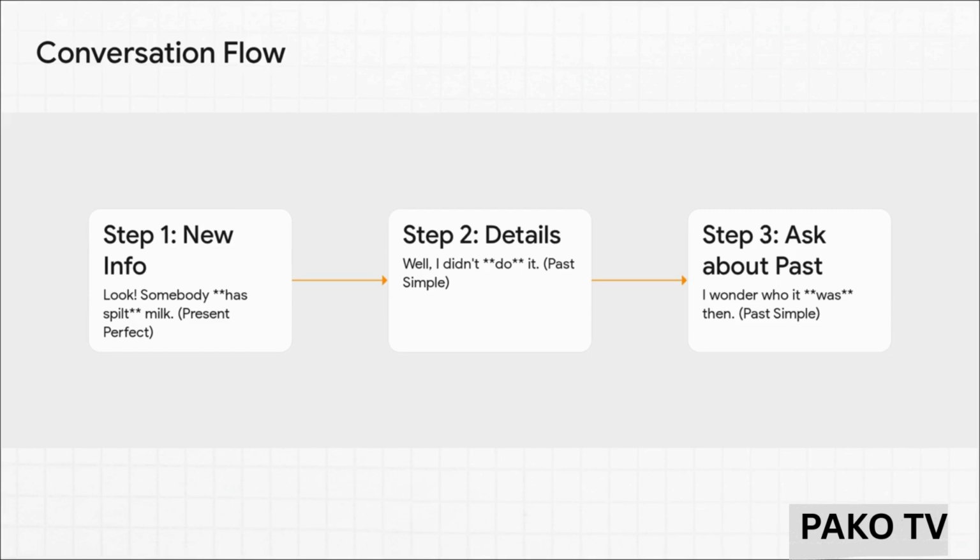But then, once we've established the news, we switch to the past simple to talk about the details of that past event. Someone says, well, I didn't do it. Another person asks, I wonder who it was then. See? We're now investigating the finished action of spilling.